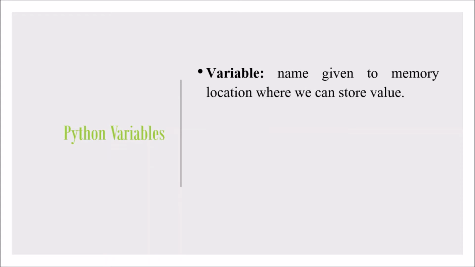So a variable is nothing but a name given to the memory location where we can store the values. Every computer language has variables, and in languages like C, C++, Java, you have to declare a variable before its use. But in Python, you need not declare. Directly you can assign the values, and based on the values, the variable type like integer, float, string, it can access.